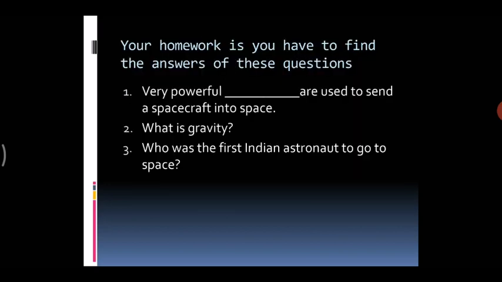Your homework is to find the answers to these questions. The first one: very powerful dash are used to send a spacecraft into space. Second: what is gravity? And the third question: who was the first Indian astronaut to go to space? That's all for now. Your chapter ends here. We will learn the next chapter in the next video.